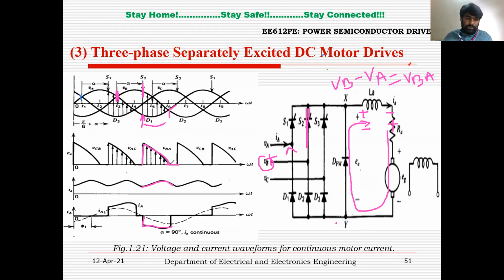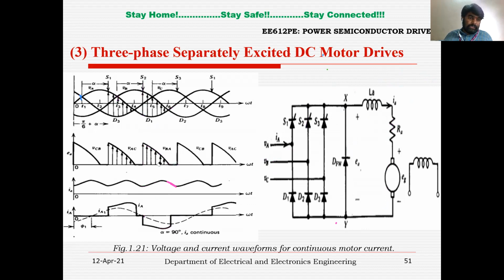That is why you can see 0 current, 0 voltage across them. But it has the discharging current of the inductor. That is why you can say discharging current of the inductor like this, right? Similarly, for the other duration also, you will get the same voltages and currents, right? So this is about alpha equal to 90 degrees.